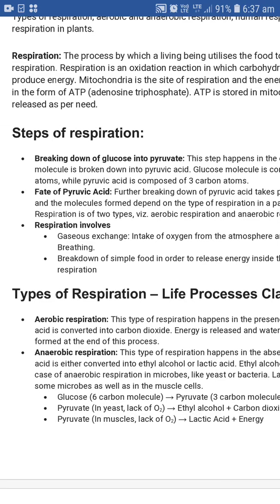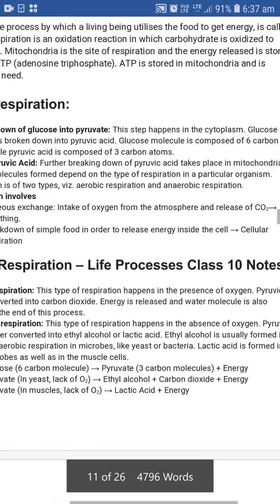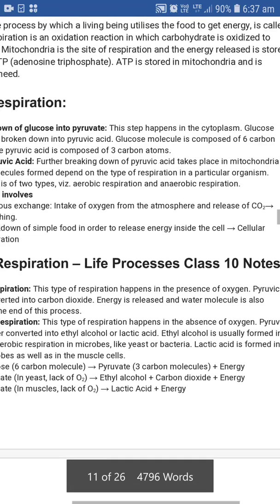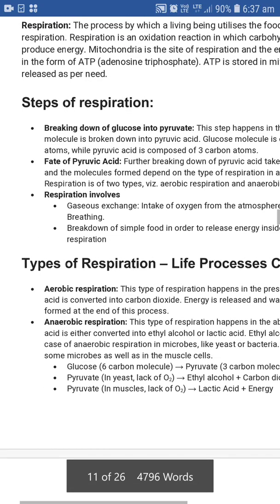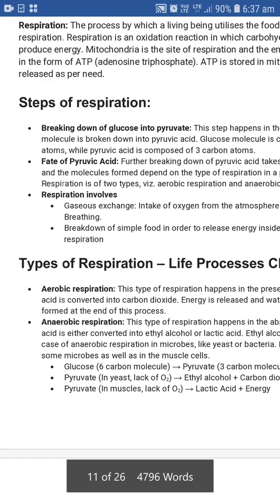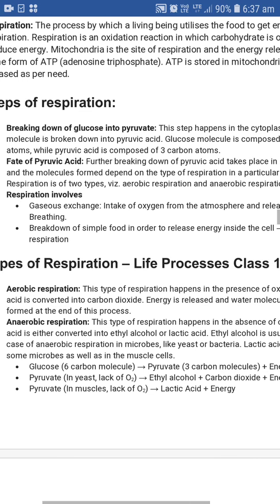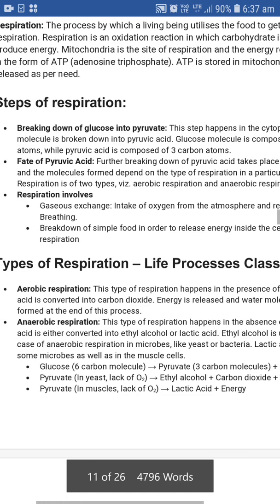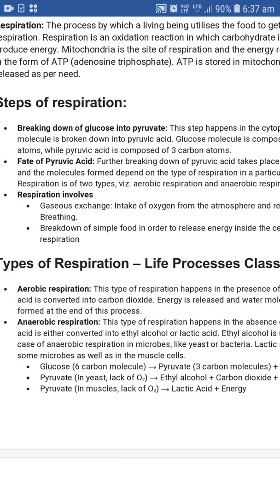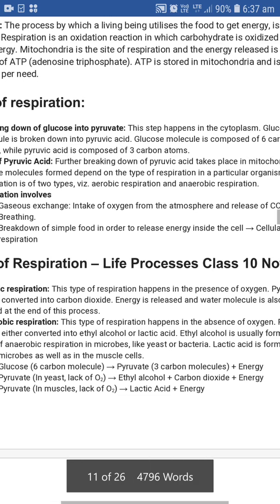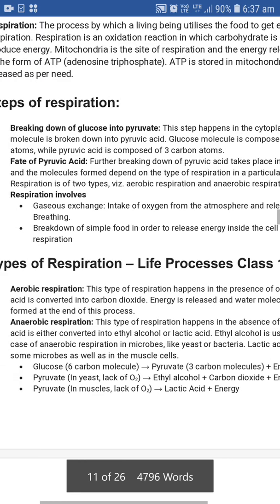Glucose molecules are broken down into pyruvic acid. A glucose molecule is composed of 6 carbon atoms, while pyruvic acid is composed of 3 carbon atoms. Further breaking down of pyruvic acid takes place in the mitochondria, and the molecules formed depend on the type of respiration in a particular organism.